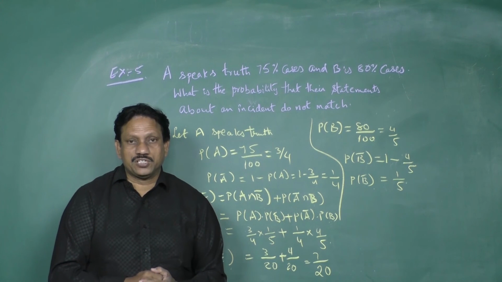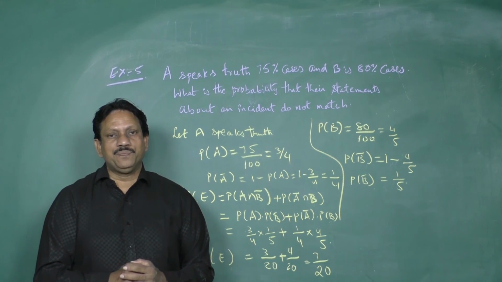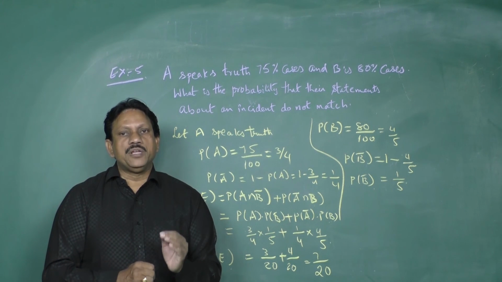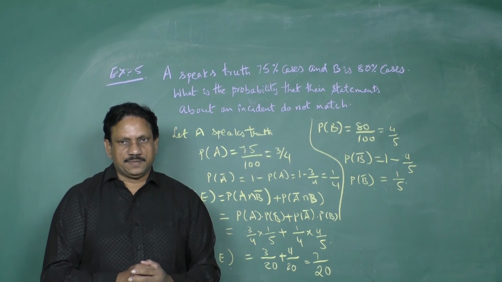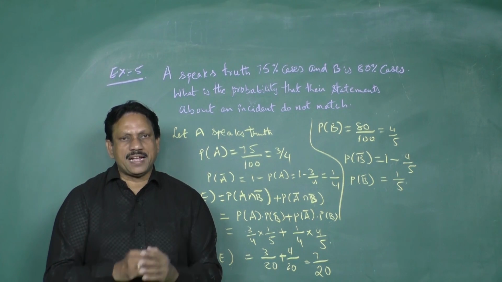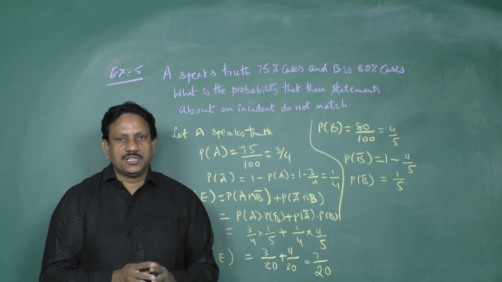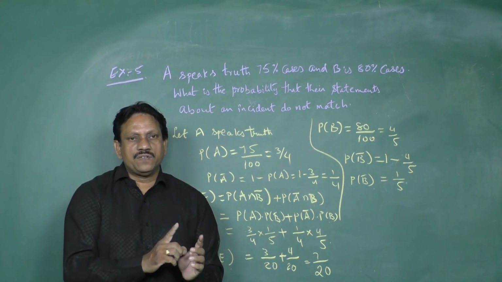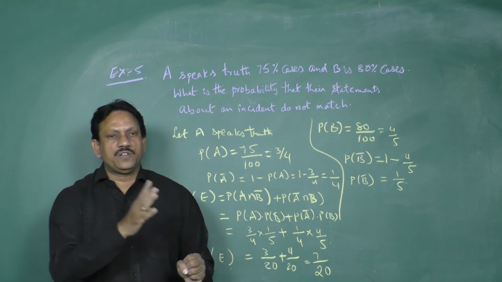So, very nice question, students. Once again I'm explaining. A speaks truth in 75% of cases and B speaks truth in 80% of cases. What is the probability that their statements about an incident do not match? Do not match means they will be contradicting each other, only when one speaks truth and the other speaks false.